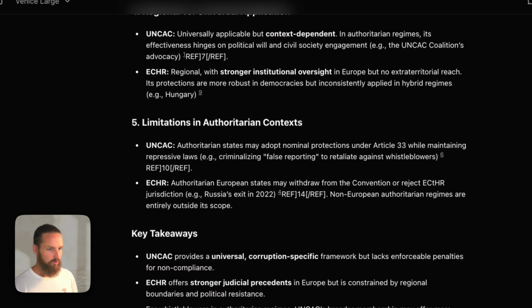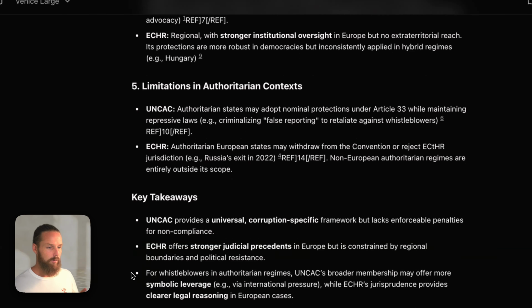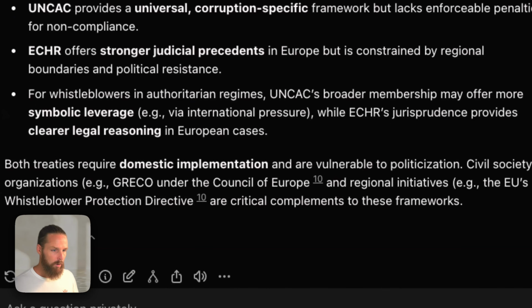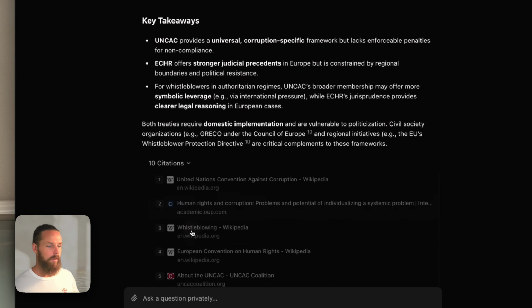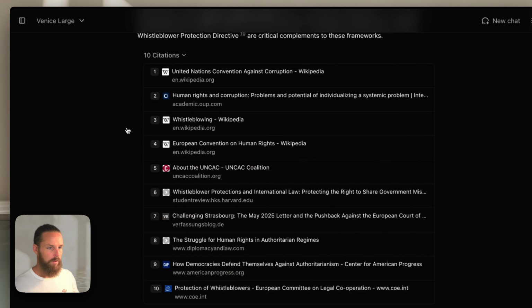ECHR offers stronger judicial precedents in Europe, but is constrained by regional boundaries and political resistance. And here's the real key right here. For whistleblowers in authoritarian regimes, UNCAC's broader membership may offer more symbolic leverage via international pressure, for example, while ECHR's jurisprudence provides clearer legal reasoning in European cases. And here we can see our sources for this information.